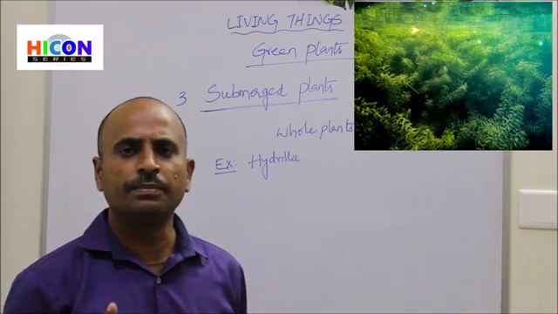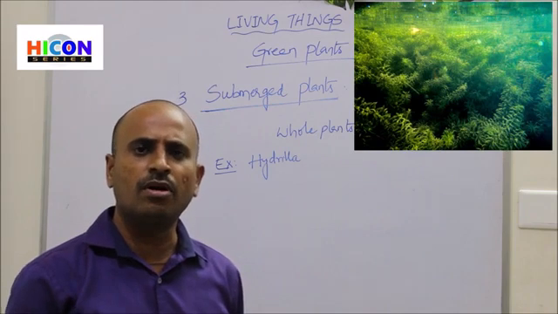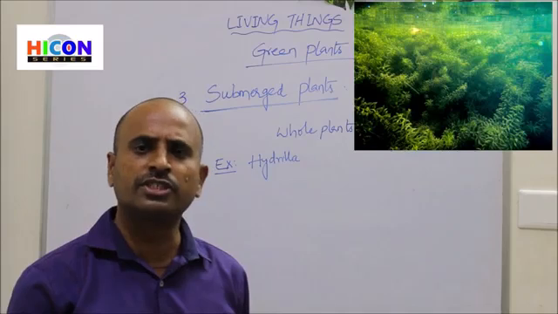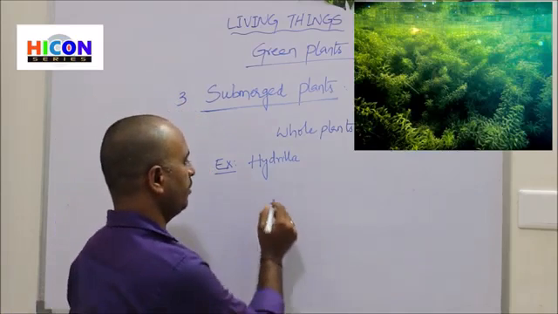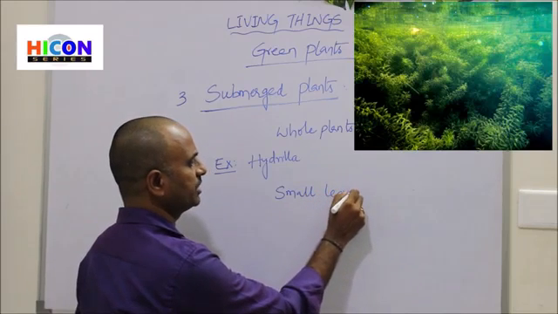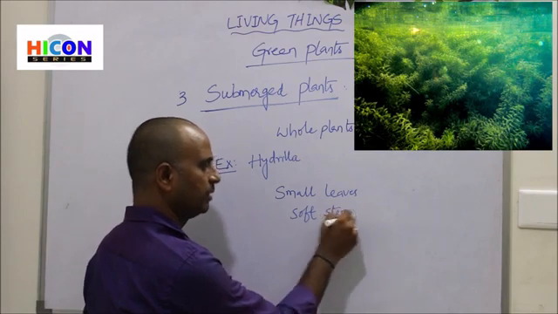If you observe the picture, the hydrilla plant has very small leaves and soft stems. That means their stem is very flexible.